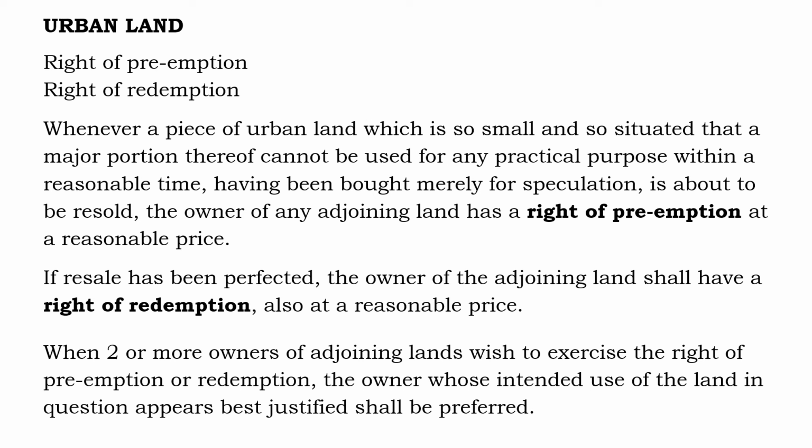If resale has been perfected, the owner of the adjoining land shall have a right of redemption also at a reasonable price. When 2 or more owners of adjoining lands wish to exercise the right of preemption or redemption, the owner whose intended use of the land in question appears best justified